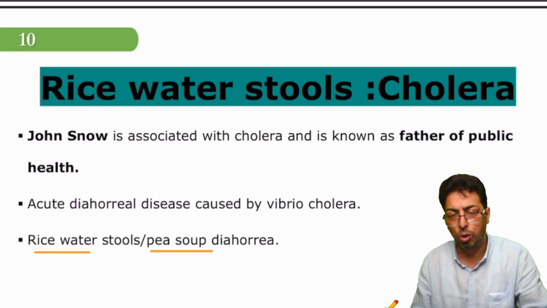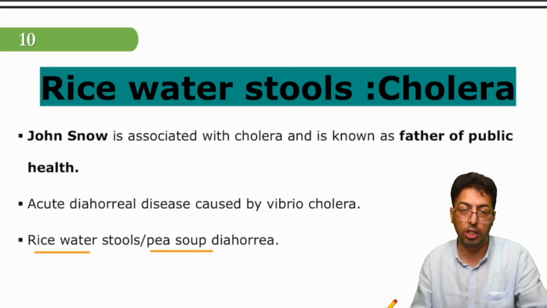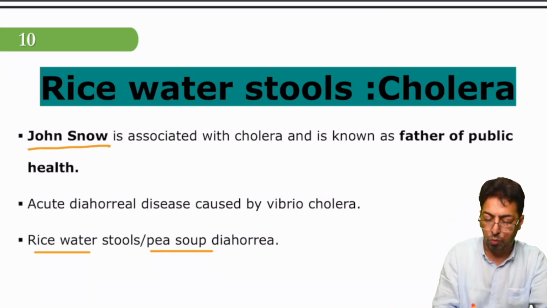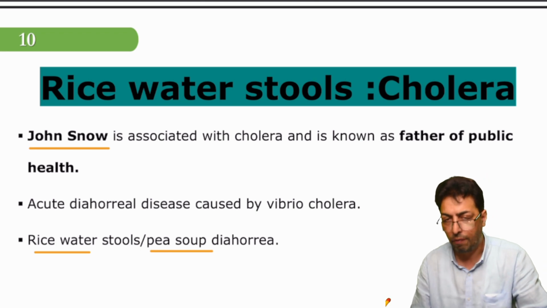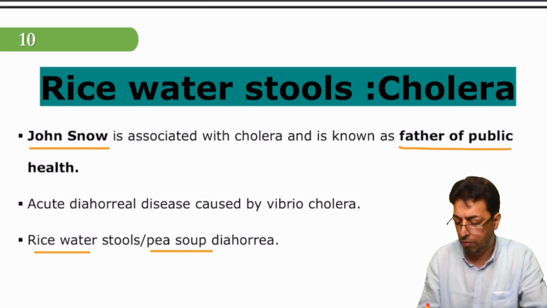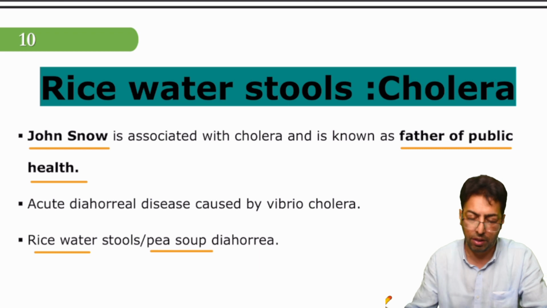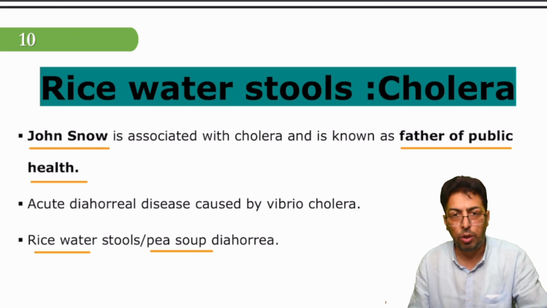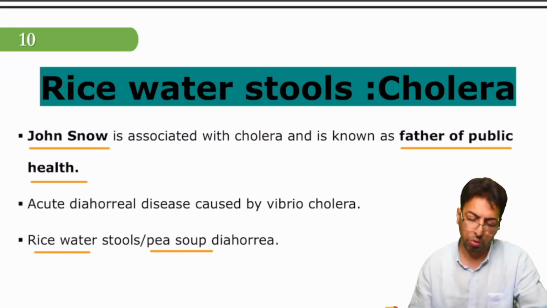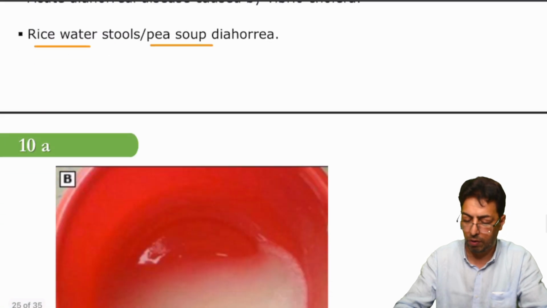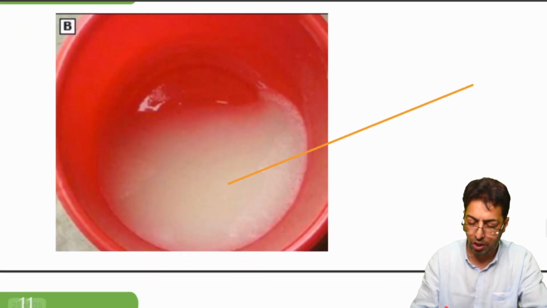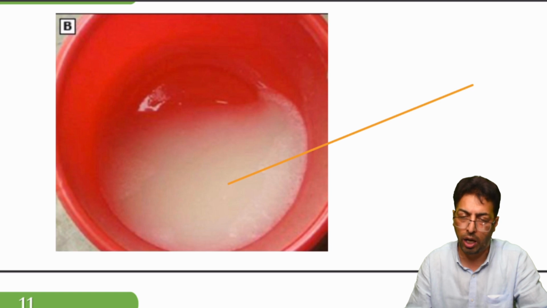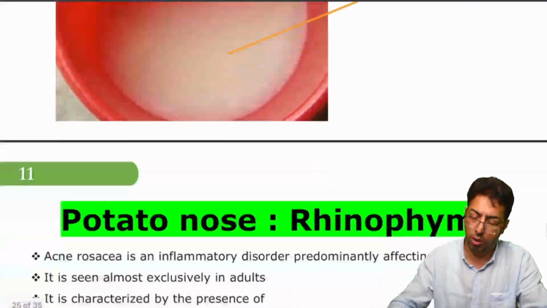So rice water or pea soup diarrhea is a classical feature of Vibrio cholera, and you have to remember that it's a notifiable disease nowadays. You do not have cholera in many of the regions, but once there's onset of cholera, you have to report it immediately to the authorities. That's important. You cannot forget the association of John Snow with cholera, and he was known because of this disease, the father of public health. So remember rice water stools or pea soup diarrhea associated with Vibrio cholera. Now, this is the characteristic feature of a diarrhea stool. I hope you won't have to look at this type of stool in your lifetime.